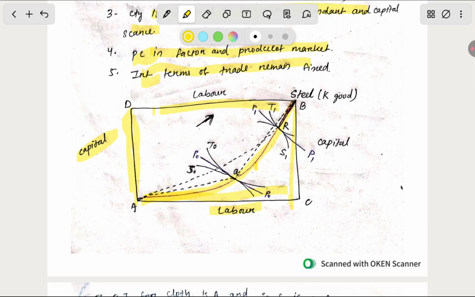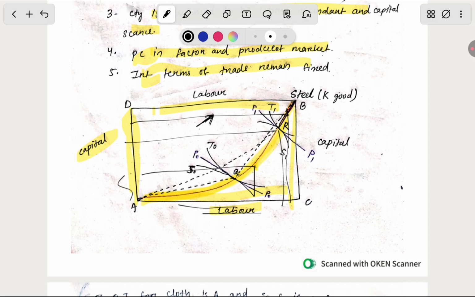So for the labor abundant country, we have to draw a contract curve which is non-linear towards labor. Here, the country is producing at this point: more labor needed, less capital. This point: more labor, less capital.